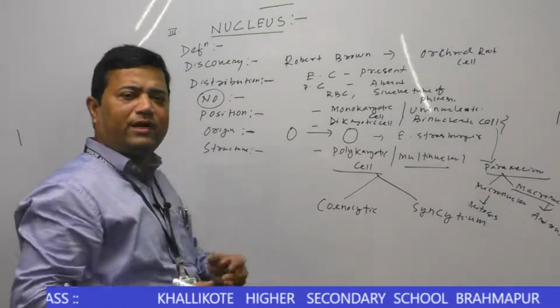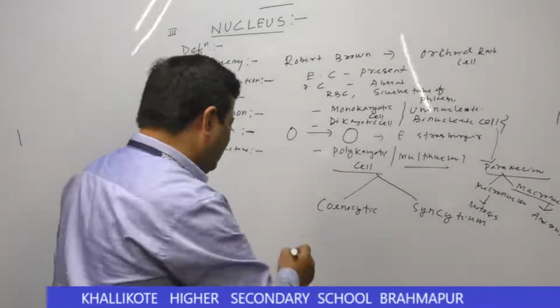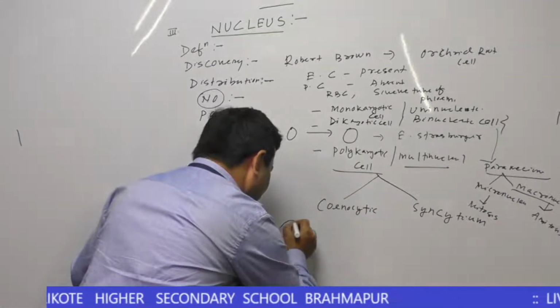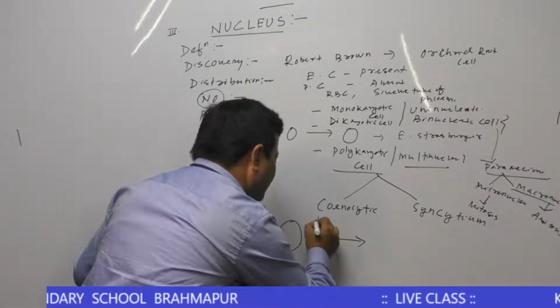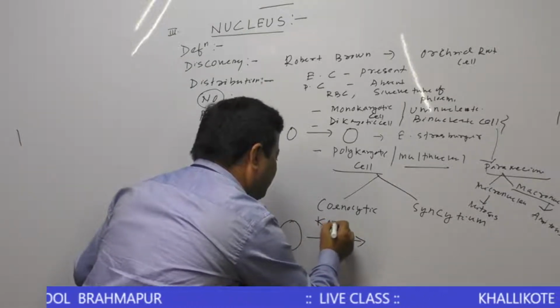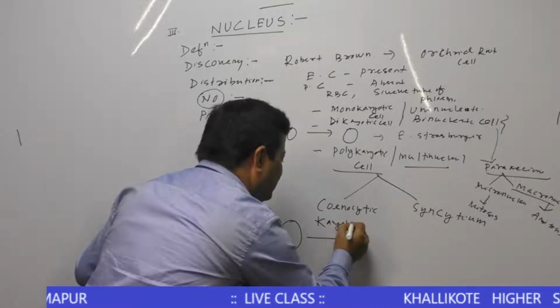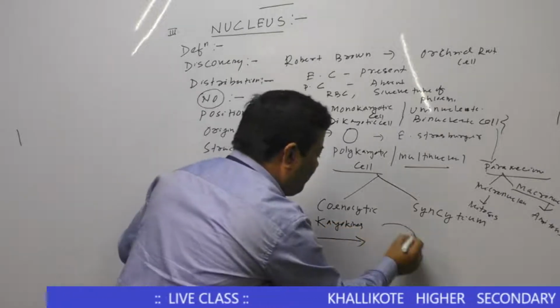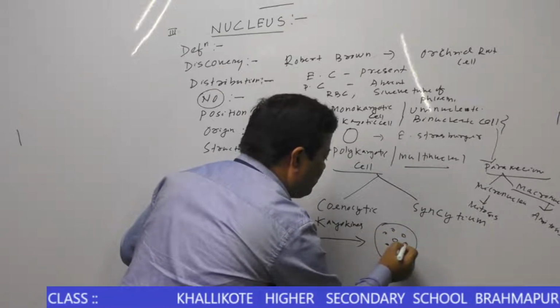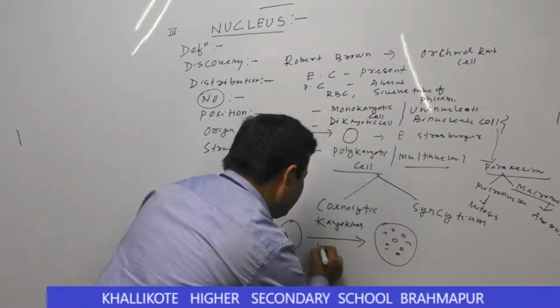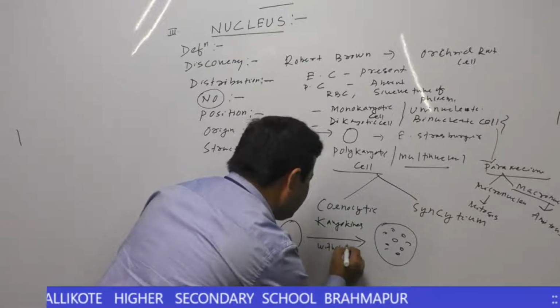What is the coenocytic condition? In the coenocytic condition, the nucleus divides by repeated karyokinesis that forms a large number of nuclei, but without cytokinesis.